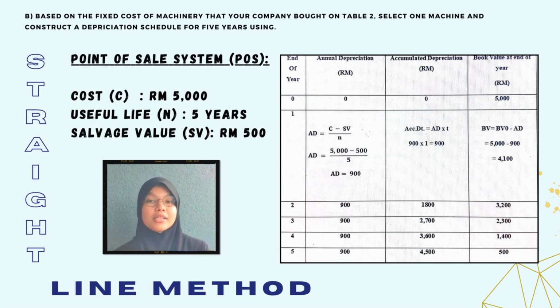And lastly, to calculate the book value at the end of the year, we use the formula BV equals BVP minus AD. After we calculate and substitute this information in the formula, the final answer we get is 508 for the book value at the end of the year.